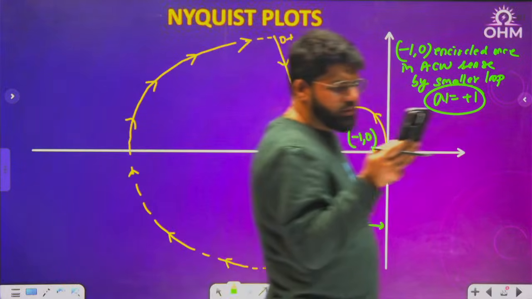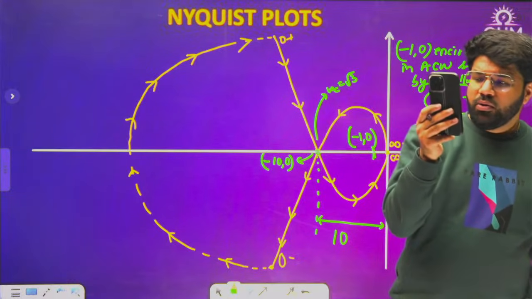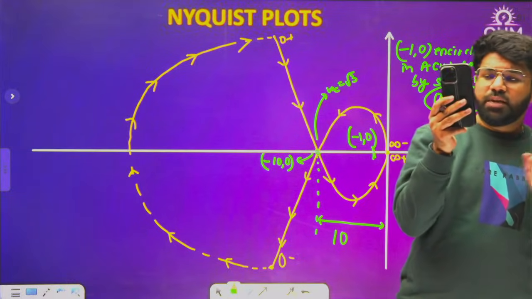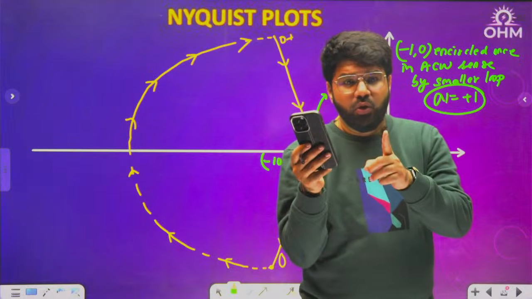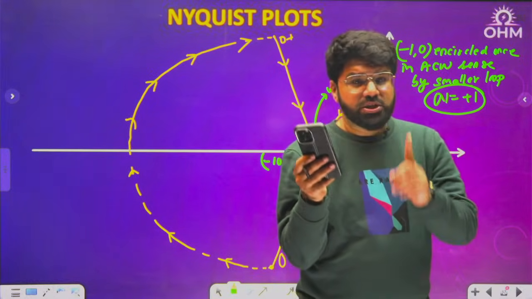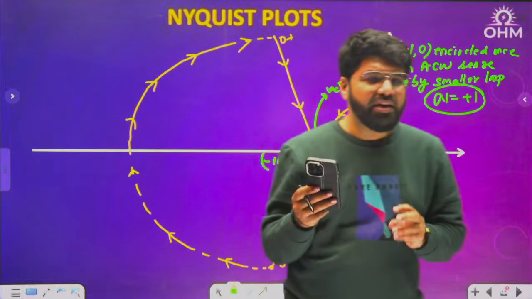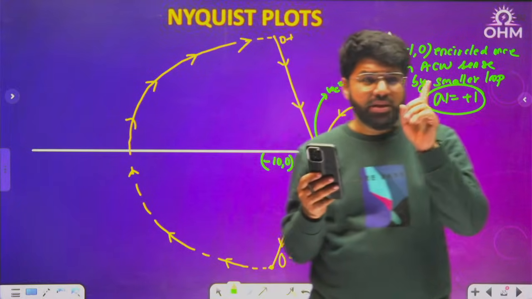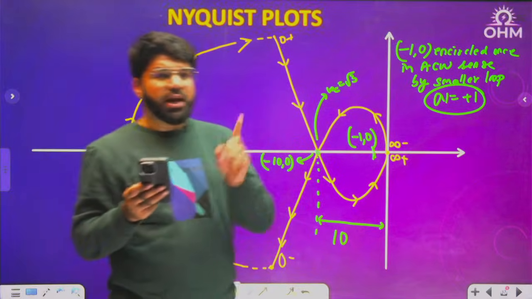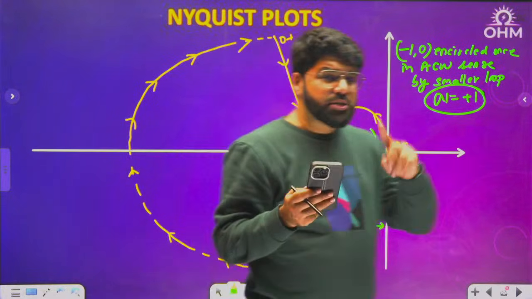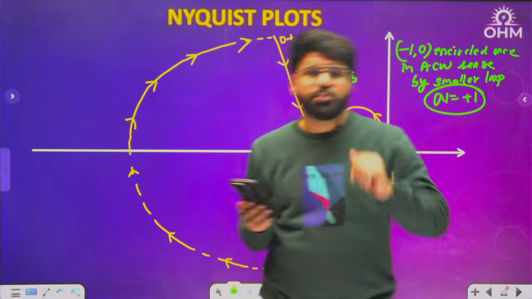How to say whether Nyquist plot? See, Bhanu, the formula N is P minus Z or Z minus P depends on Nyquist contour, not Nyquist plot. The details about the Nyquist path will be either mentioned in the question or otherwise I'm taking by default as clockwise. I hope you know the difference between Nyquist path and Nyquist plot. Nyquist path is the path in the S-plane for which the Nyquist plot has been drawn.